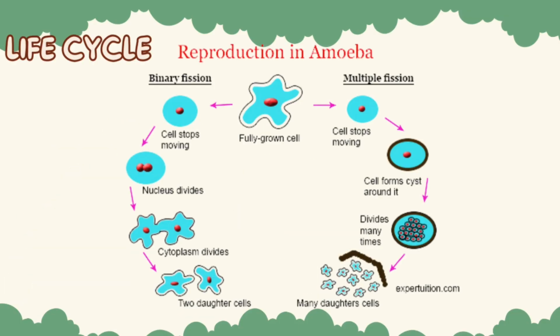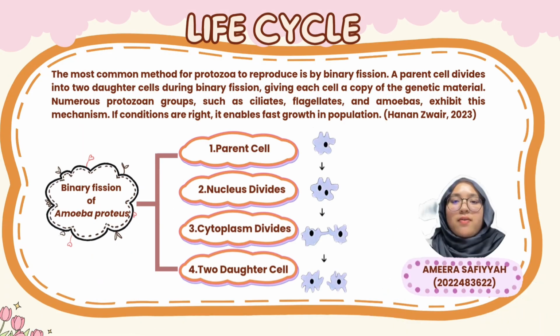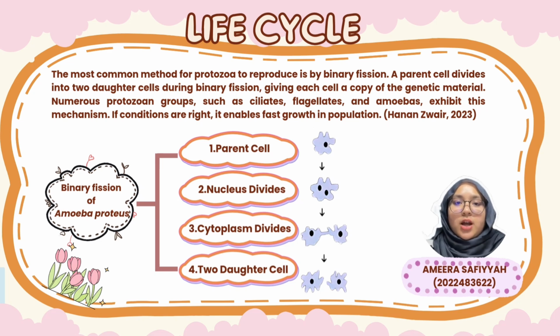Amoeba proteus only has asexual reproduction, which is binary fission and also multiple fission. Let me describe more about this reproduction. The life cycle of amoeba proteus first is binary fission, the most common method for protozoa to reproduce. A parent cell divides into two daughter cells during binary fission, giving each cell a copy of the genetic material. Numerous protozoan groups such as ciliates, flagellates, and amoeba exhibit this mechanism. If conditions are right, it enables fast growth in population.